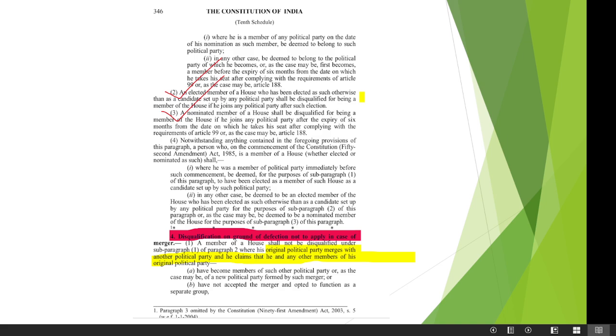Now next is disqualification on ground of defection not applying in case of... Okay. So when the disqualification will not apply.